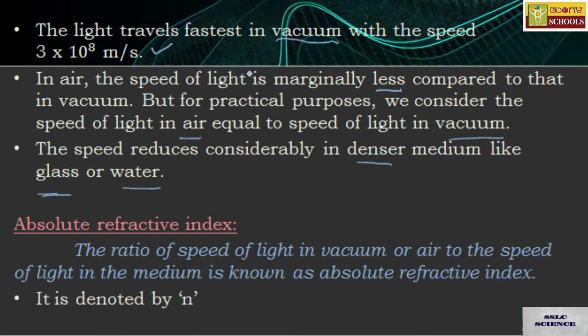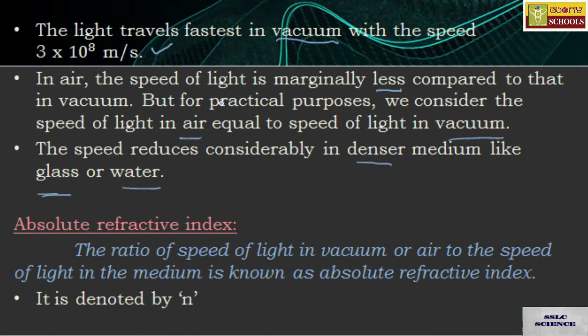This indicates that the speed changes from one medium to another, and that is expressed in terms of refractive index.